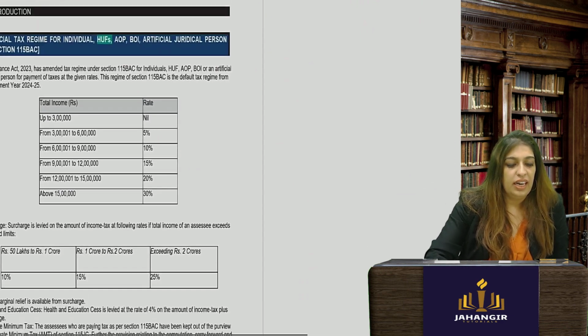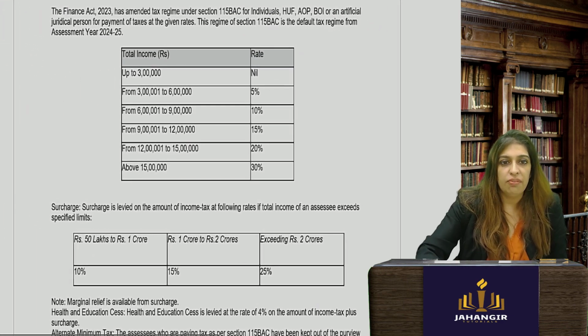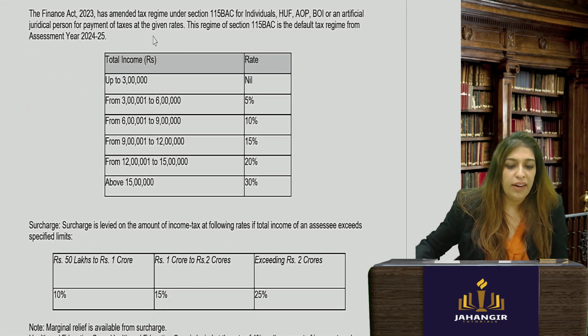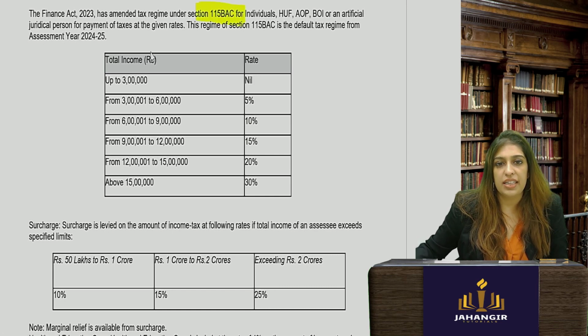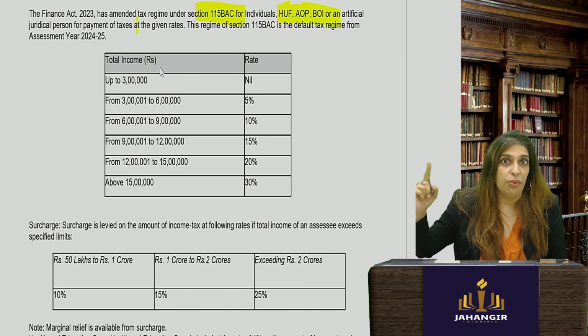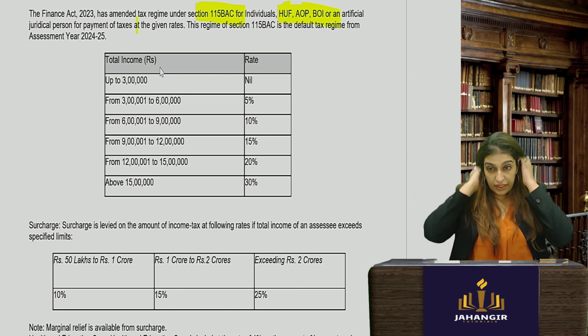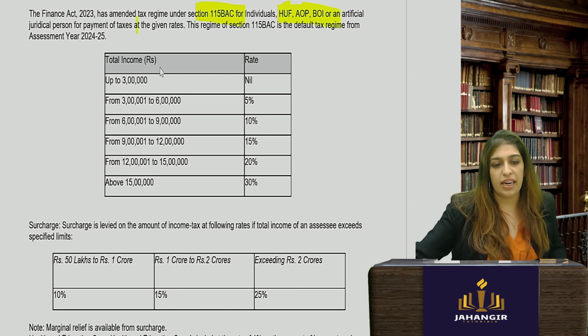Now, let's go to the new tax regime where we have studied 115 BAC. Okay, what is 115 BAC? It is the new tax regime. It is applicable to HUF, AOP, BOI, artificial juridical person, etc. Now the new tax regime is easier. See this. Up to 3 lakhs, no tax. What was the old tax regime? We call it old tax, new tax. Both tax regimes are applicable.